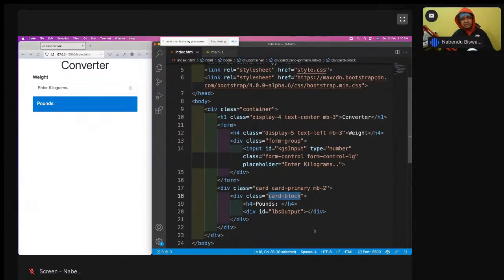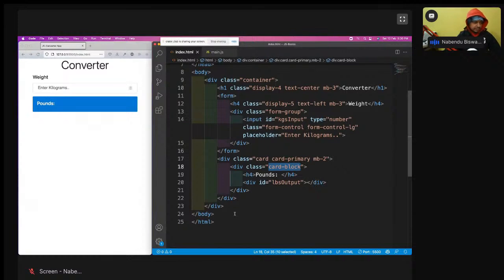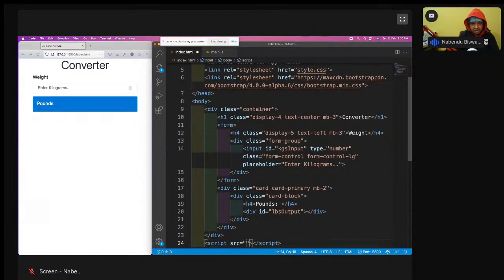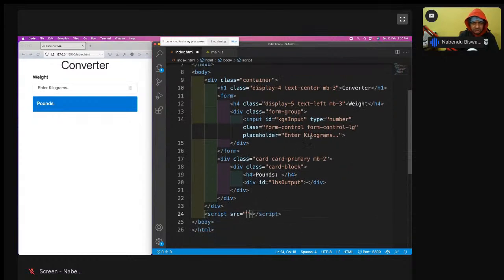Now all the logic is in main.js, but how do we connect that main.js with index.html? To connect main.js to index.html, we have to use a script tag. Where do we put the script tag? We use it here at the end. Just like to link the CSS we have a link tag, to link the JavaScript we have a script tag. JavaScript is a programming language, it is a bit tougher to do. I have not explained the fundamentals because we don't have time for them. So main.js will not do anything by itself, you have to write the code in it. The script tag is placed at the end, not in the head, because it would block everything.